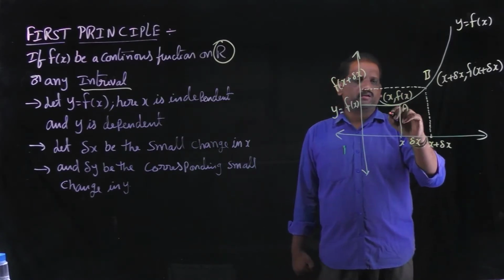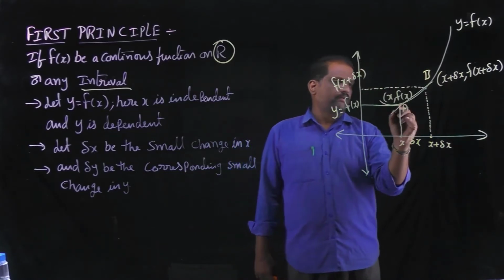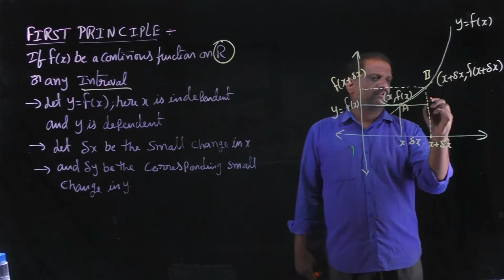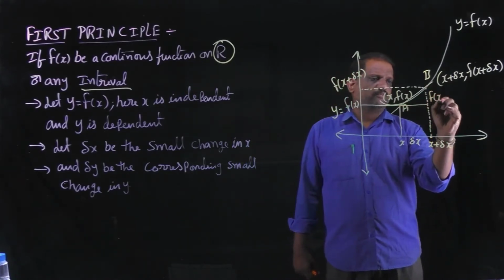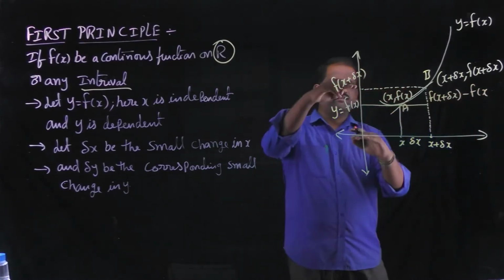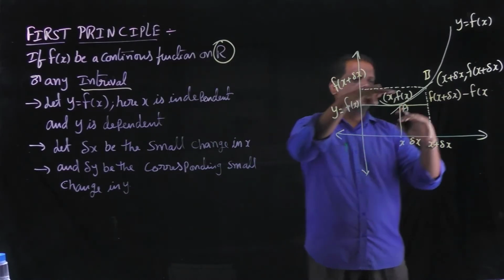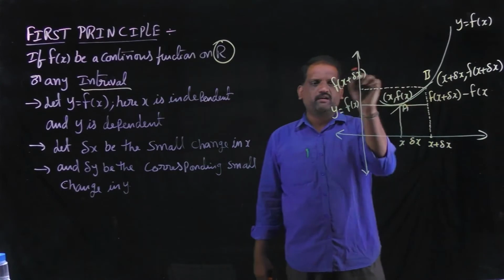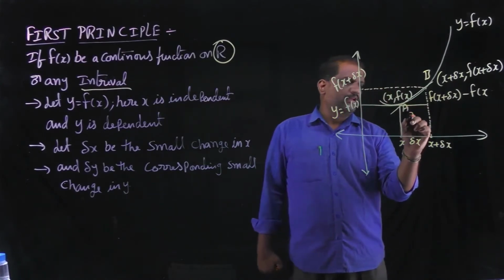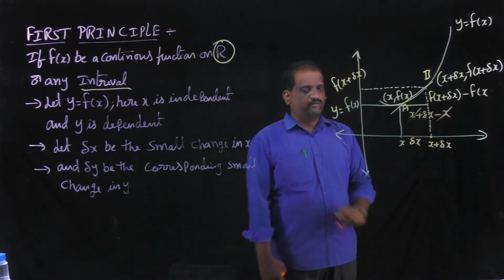Differentiation is nothing but slope. Then the slope of AB is the change in y. Change in y means f of x plus delta x minus f of x, the distance of f of x plus delta x minus the distance of f of x. Then the change in y is f of x plus delta x minus f of x. Change in x is x plus delta x minus x. Here x cancelled.